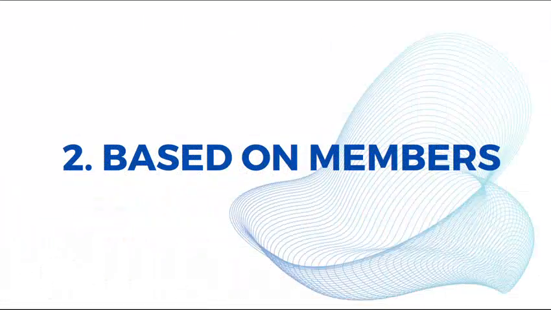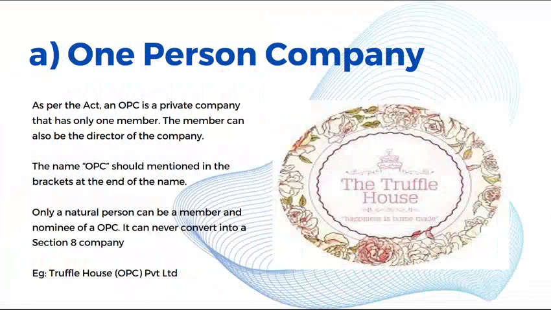Then comes based on members. We have a one person company, which is a special type of private company that has only one member. That person is also the director of the company. Only a natural person can be a member and nominee of a company. The OPC can never convert into a Section 8 company and has to mention OPC at the end of the name. Example, Truffle House OPC Private Limited.